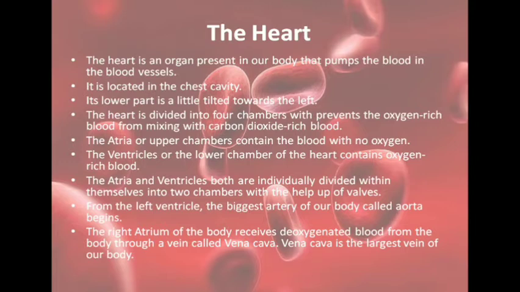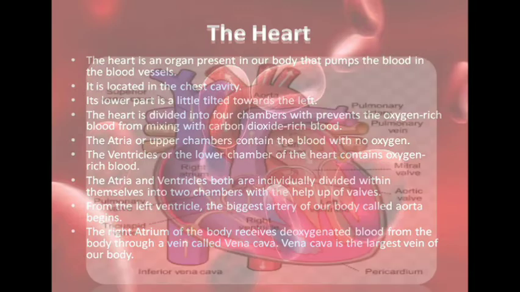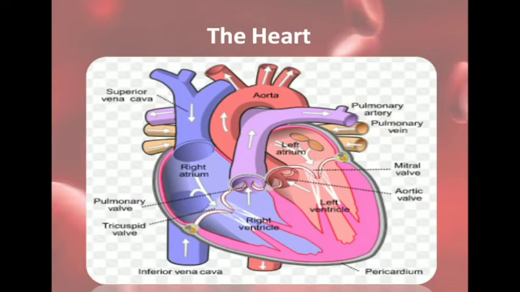From the left ventricle, the biggest artery, that is the aorta, begins. The right side receives the deoxygenated blood and the left side receives the oxygenated blood, and the vena cava is the largest vein. Now if we look into the diagram of the heart, you can see here this is